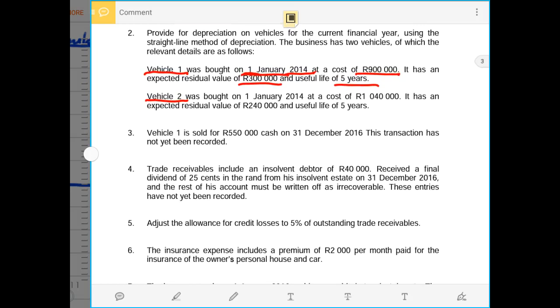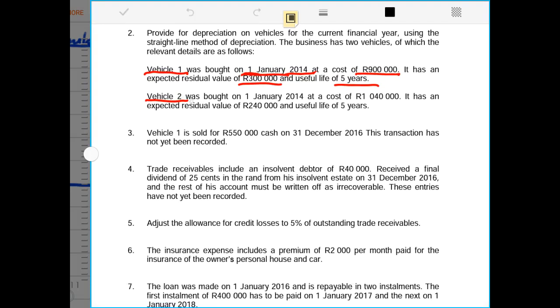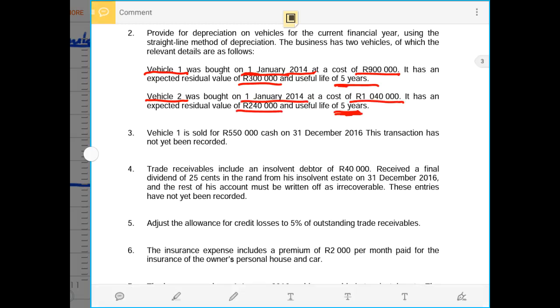The second vehicle is vehicle 2, and we are told that vehicle 2 was bought on the 1st of January in the year 2014 at the cost price of 1,040,000 rands, and it has an expected residual value of 240,000 rands and a useful life of 5 years. So both vehicles have the same useful life, but obviously the residual values are different.